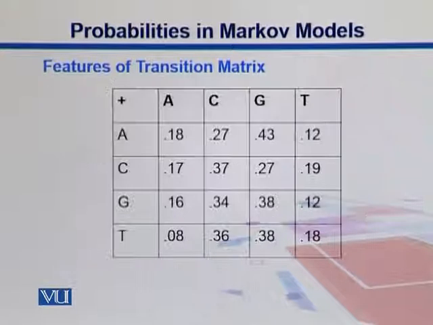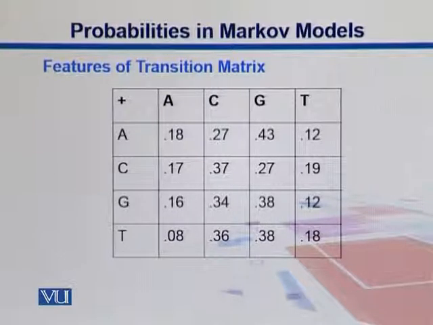So let's look into this example. Here we are observing a system of nucleotides following one another. We'll talk about CpG islands in a moment, where we will look into this matrix one more time.